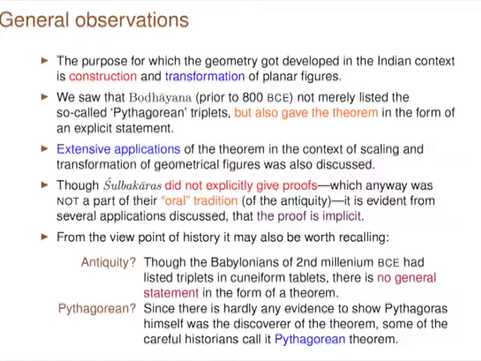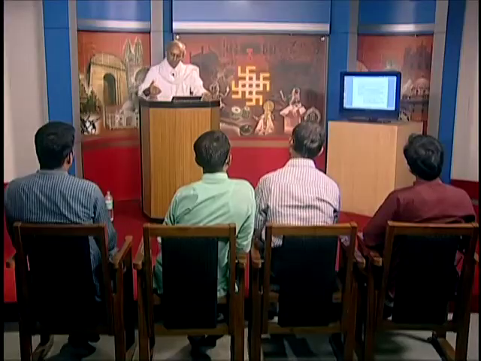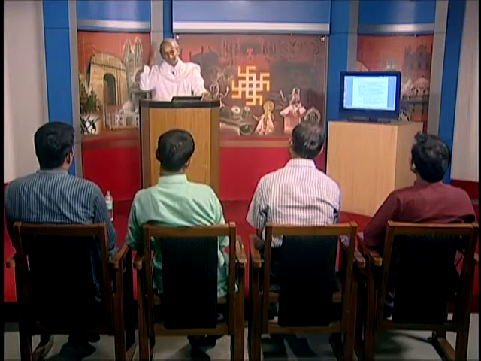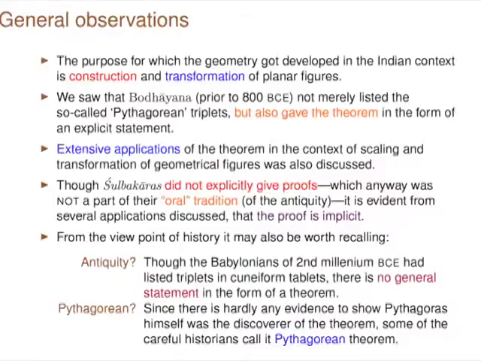Extensive application of the theorem is also found. So, this is something which is very important, and it has been sort of oral tradition which we have to keep in mind. So, not every detail will be presented, particularly in those days. The sutra style is very old, and regarding the antiquity, the Babylonians by the 2nd millennium had the triplets listed, but they do not have the general statement.